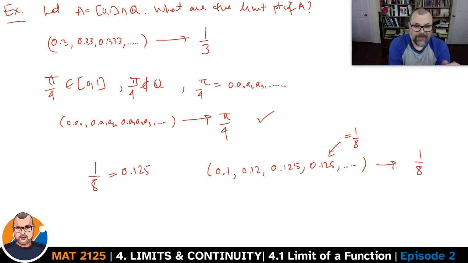But you do have a way out. You can write 0.125 as 0.124999999 indefinitely. And if you look at a sequence now made up of adding one extra digit in the decimal expansion, you will be converging to 1/8. You don't have to worry about any of the terms being equal to the limit.